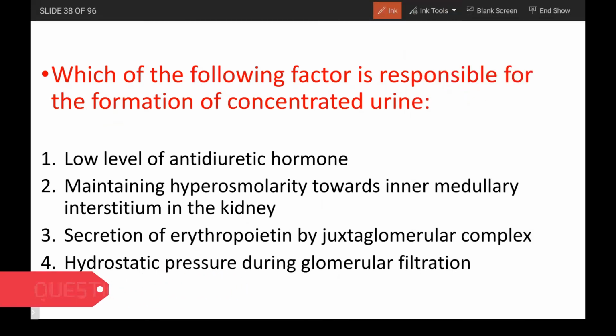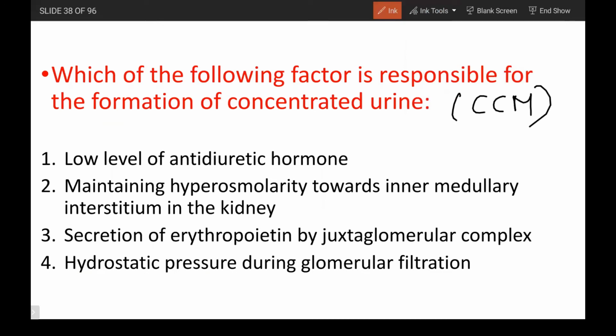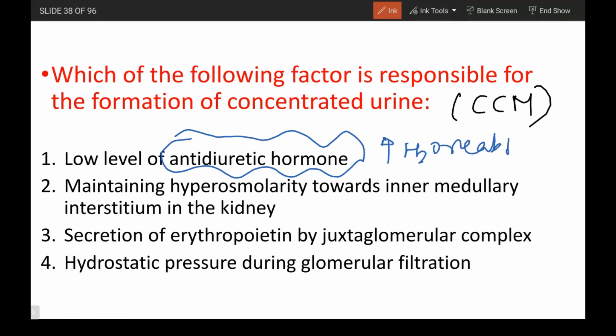Which of the following factors is responsible for formation of concentrated urine? It is a question from a very good mechanism that takes place in our body, the countercurrent mechanism. Low level of antidiuretic hormone. What is antidiuretic hormone meant for? It is going to increase the water reabsorption levels, right? So whenever there is more ADH, it is going to favor concentrated urine. When there is a low level of ADH, there is decreased water reabsorption, so more water in the urine. So low ADH contributes to dilute urine. So this is an absurd statement.